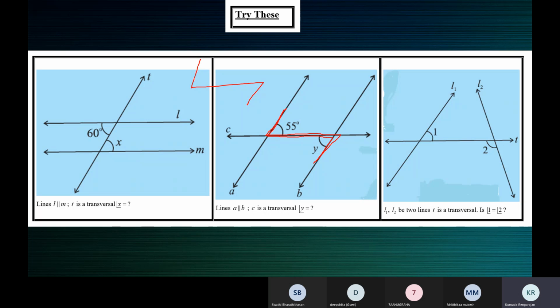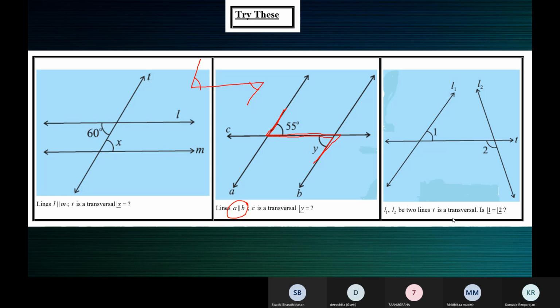So these are alternate angles. Here and here are alternate angles. They're equal because the lines are parallel. It's given that A is parallel to B. So Y and 55 are alternate interior angles, and they're equal because the lines are parallel. So Y is equal to 55 degrees.